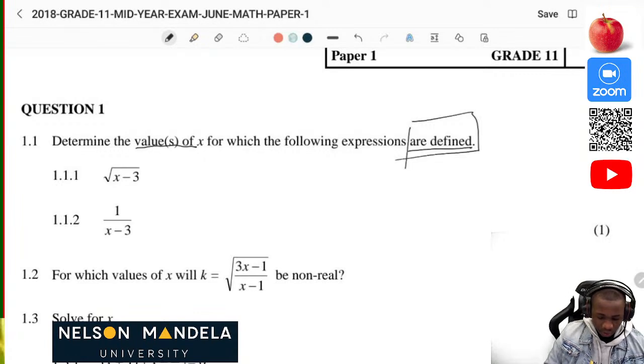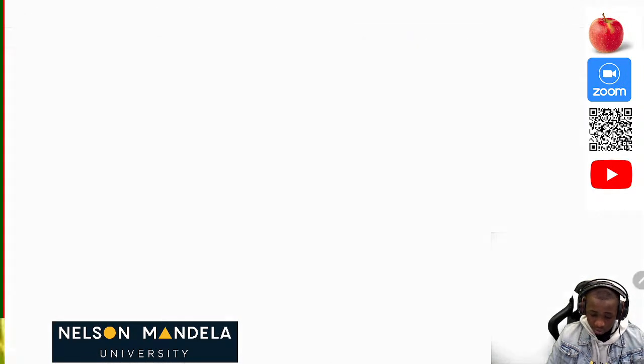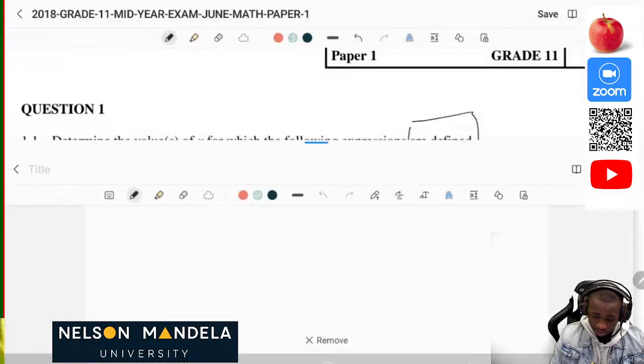On 1.1, they are saying determine the values of x for which the following expression will be defined.